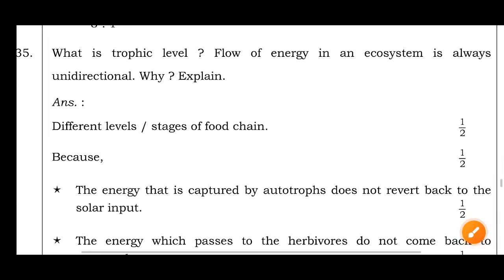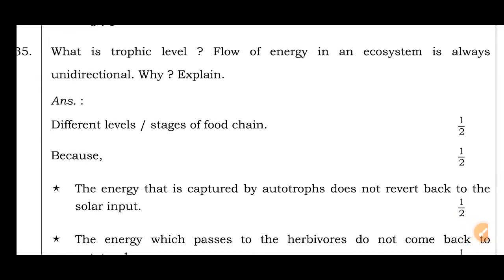Then question number 35. What is a trophic level? Flow of energy in an ecosystem is always unidirectional. Why? Explain. The different levels or stages of the food chain are called trophic levels.